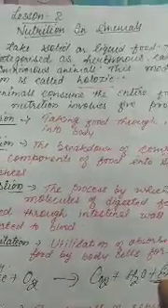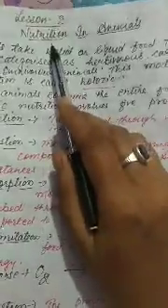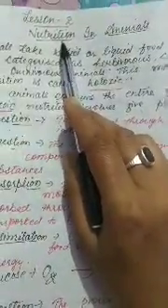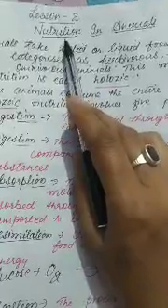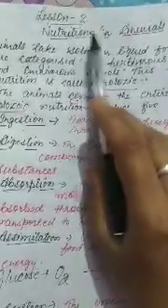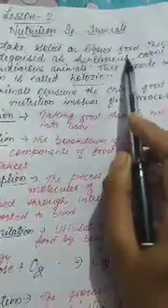Students, we will discuss nutrition in animals. In the previous video, we discussed nutrition. So what is nutrition? The process of taking food and utilizing it by the organism is called nutrition. Here we will discuss nutrition in animals. Animals take solid or liquid food, as we also do.